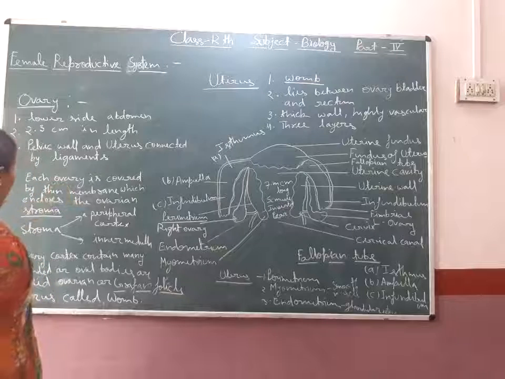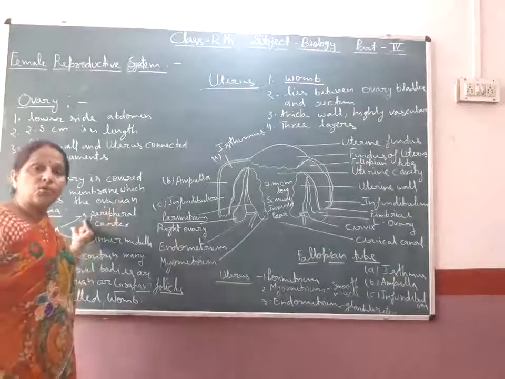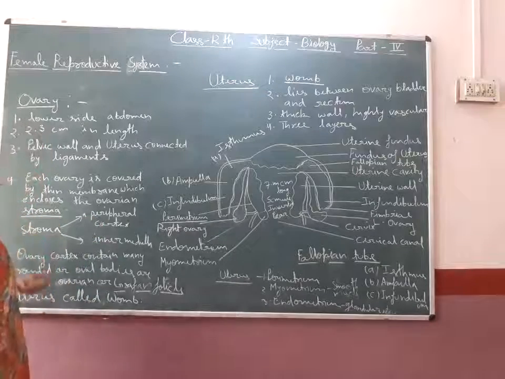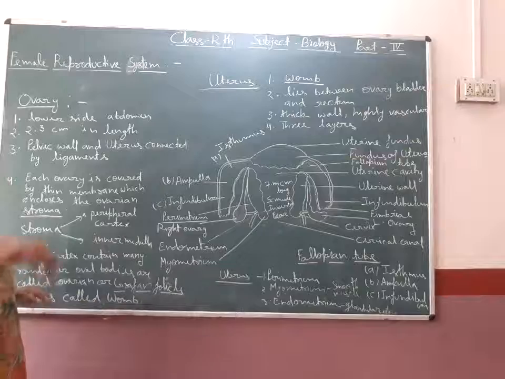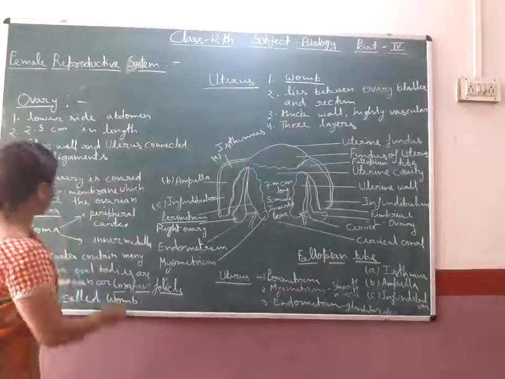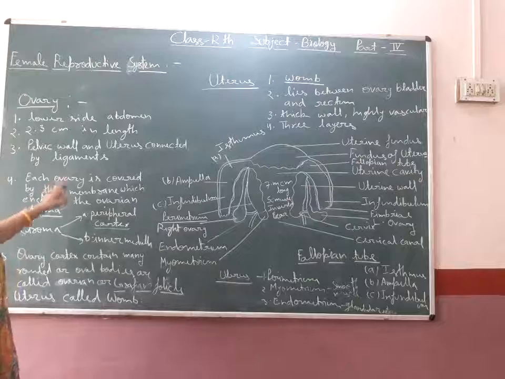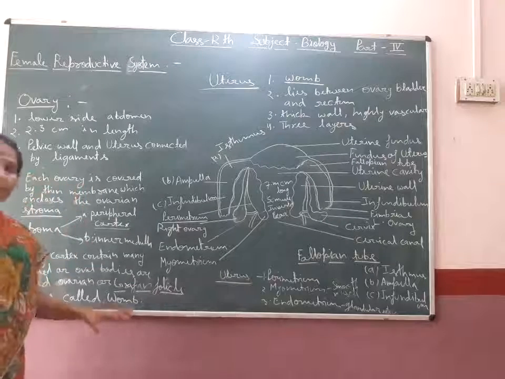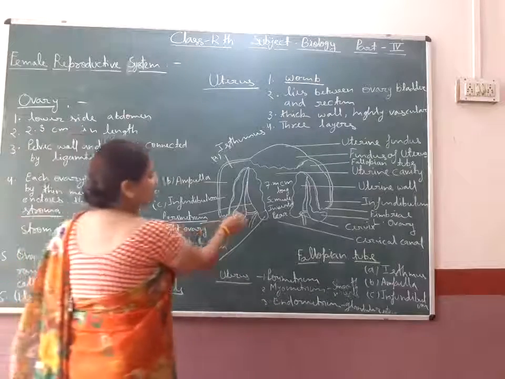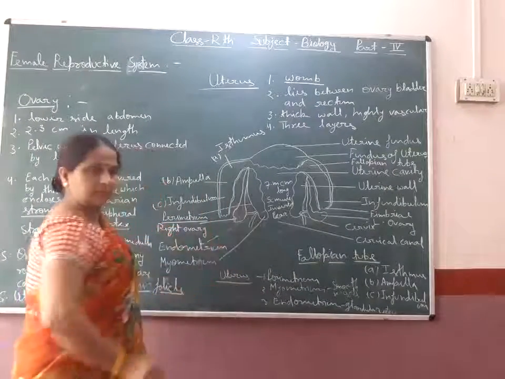Then each ovary is covered by a thin membrane which encloses the ovarian stroma. The ovarian stroma consists of two parts. The outside or peripheral part is the cortex and the inner part is called the medulla. All of you listen carefully. Each ovary is covered by a thin membrane. Both ovaries which are seen in the figure are covered by a thin membrane.